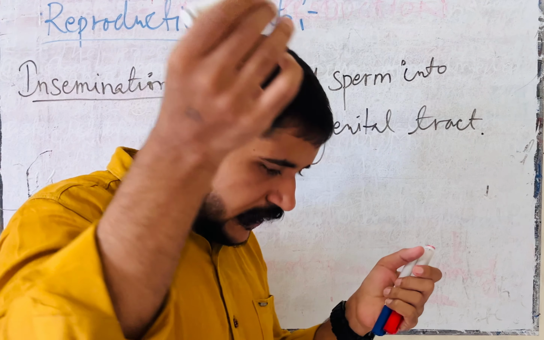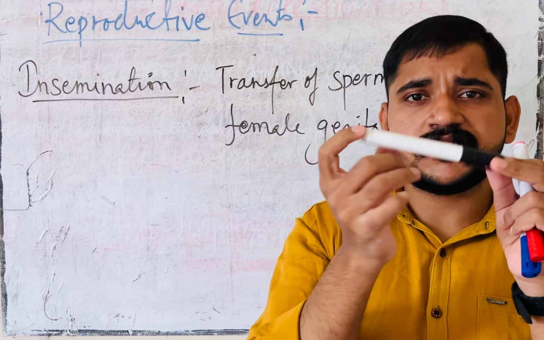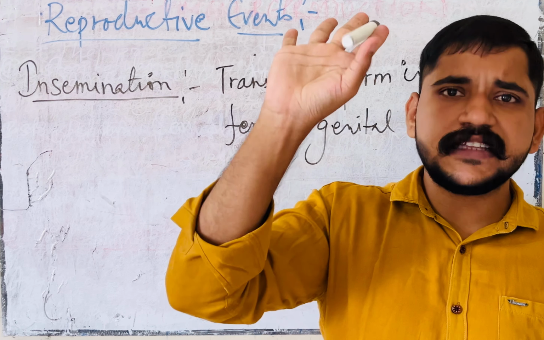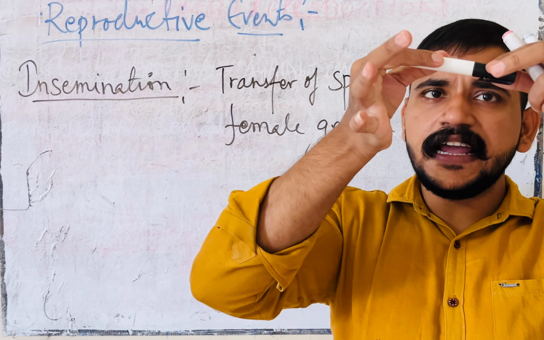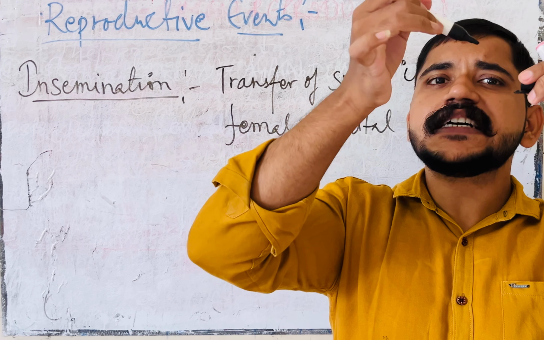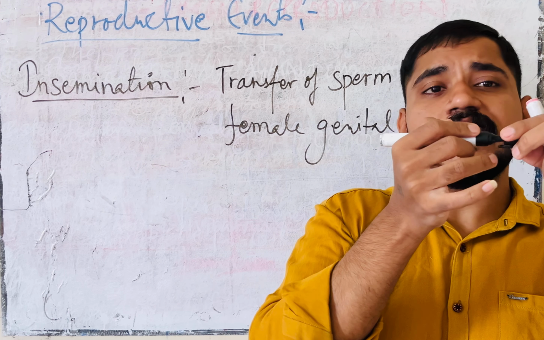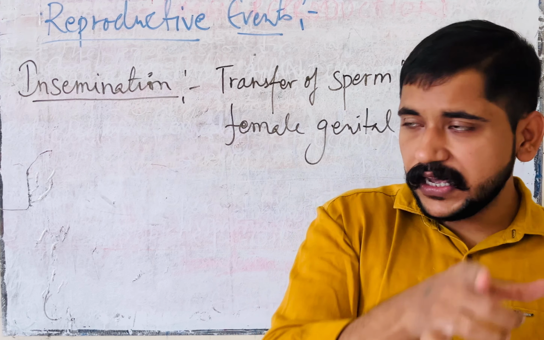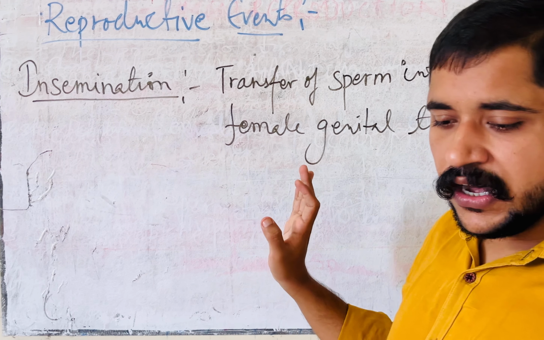You can simply think of it like this: the male reproductive organ, the penis, enters the female genital tract. Then that organ releases the sperm into the female vagina. That process is called insemination. Clear that point? Okay.